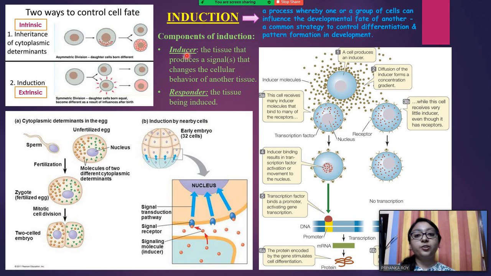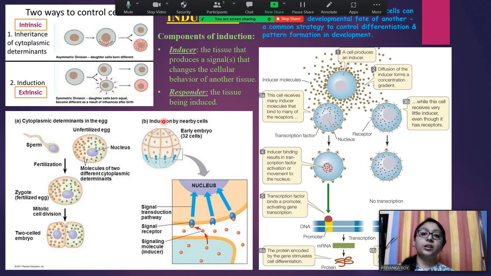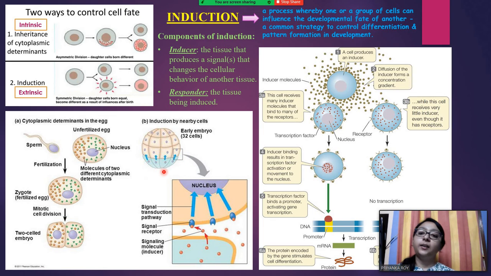And in case of induction, you can see there are two components: one is the inducer, the tissue that will produce the signal, and the other is the responder, the cell which will receive the signal and act accordingly. So in this case of induction, you can see that the bottom cells are the inducer and the top cells are the responder. So they are passing on the signal from the lower part of the embryo to the upper part, and thereby the cells are getting differentiated accordingly.